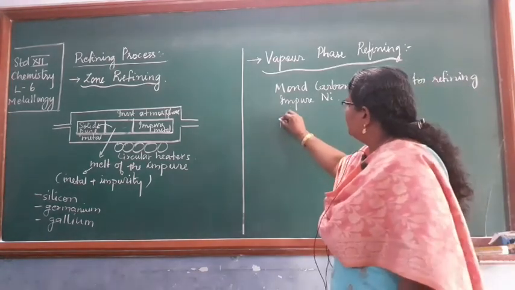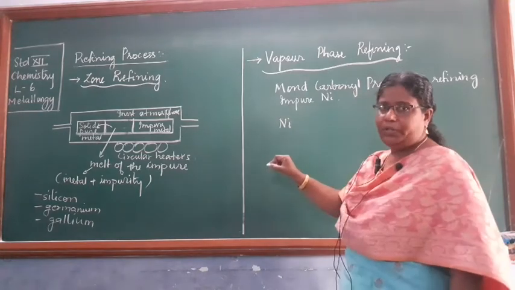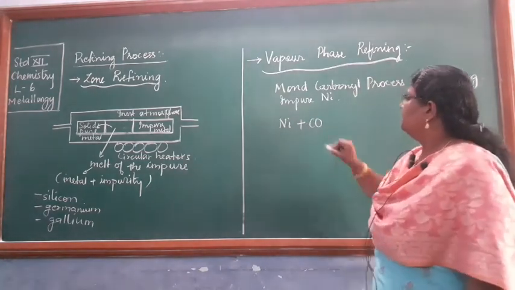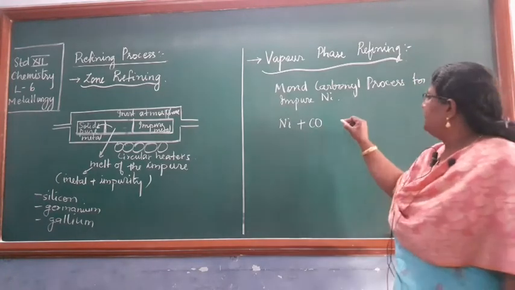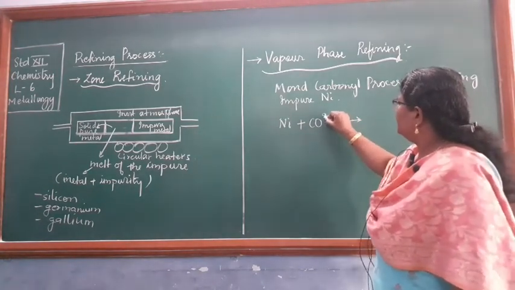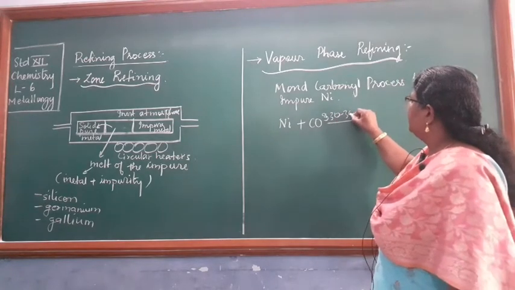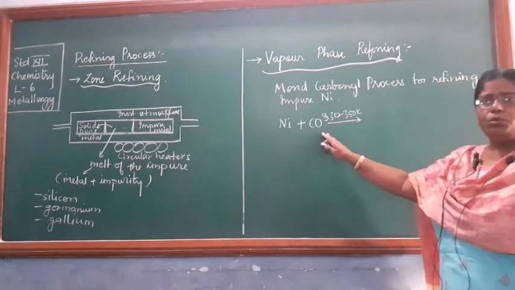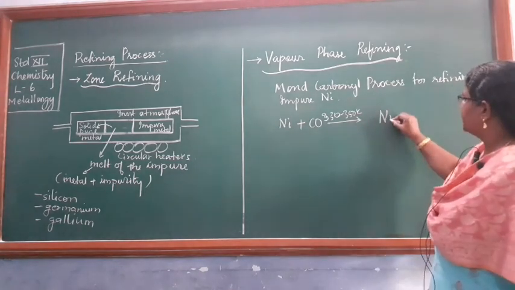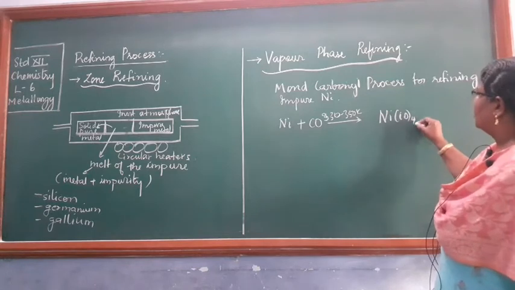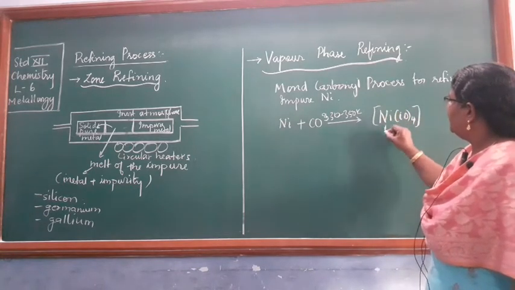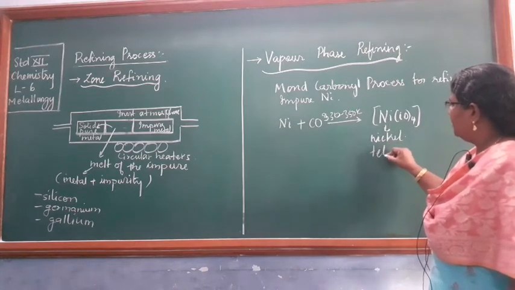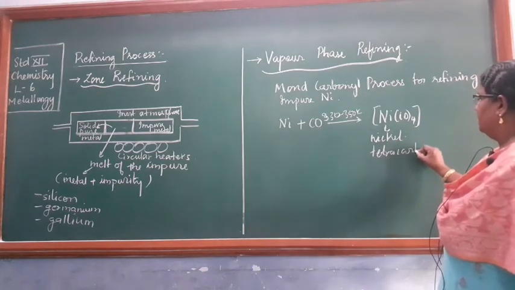So what is done? Nickel, which is impure in nature, is treated with carbon monoxide, and at a temperature of 330 to 350 Kelvin, what is happening? They both react together to form a complex, Ni(CO)4. This is the name of the complex: nickel tetracarbonyl.